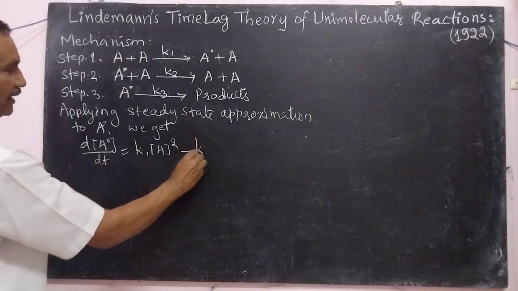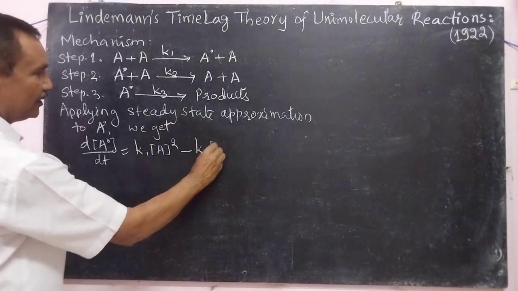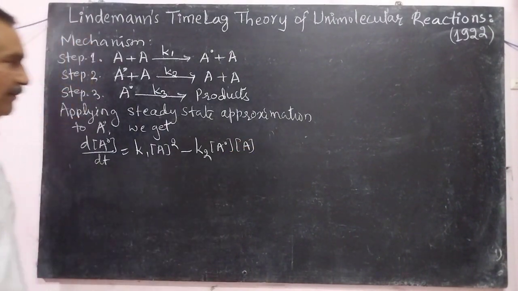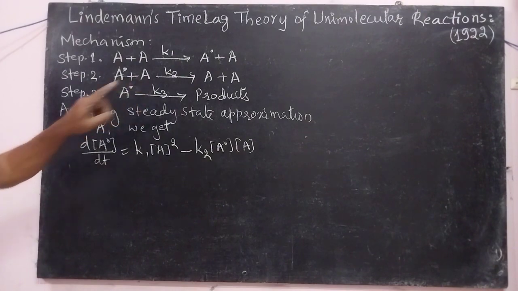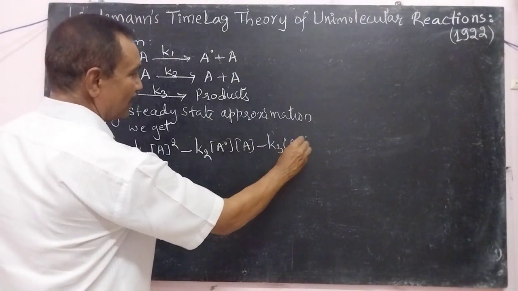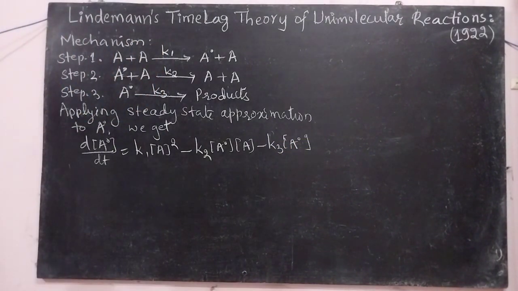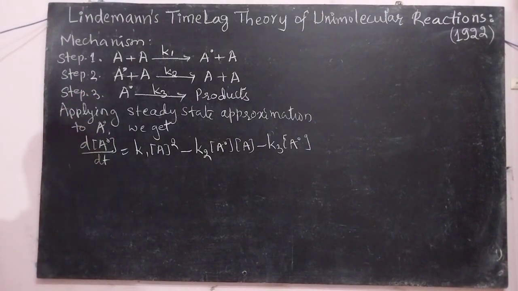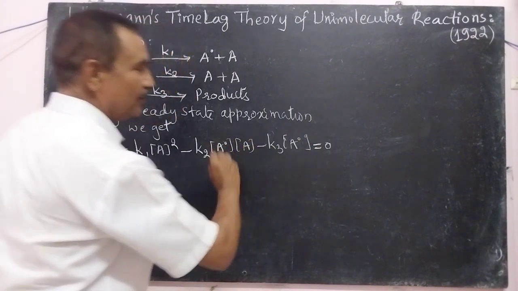That is, the rate of disappearance of A star by this process is K2 into concentration of A star into concentration of A. Then the rate of disappearance of A star by this process is K3 into concentration of A star. Okay. Then according to the steady state principle, at a stage this is equal to 0.